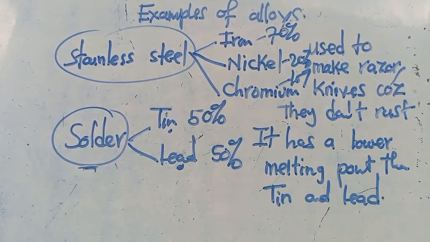It is used to make soldering wire. This one is so simple. Those of you whose phone was not working properly, they had to maybe get the panel in your phone and put wires like that. So there is that wire they were using. I think you've seen that.